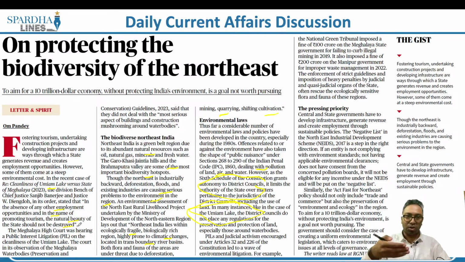So what it goes on to say is that we have to take care of our water bodies. We have to conserve, we have to protect, we have to maintain the cleanliness of these and ensure that what we have is sustainable development. Without these aspects, if we are only going by construction, deforestation and only man-made activities, the forest cover could go down. This will ultimately harm the northeastern part of India and India eventually, says this article.